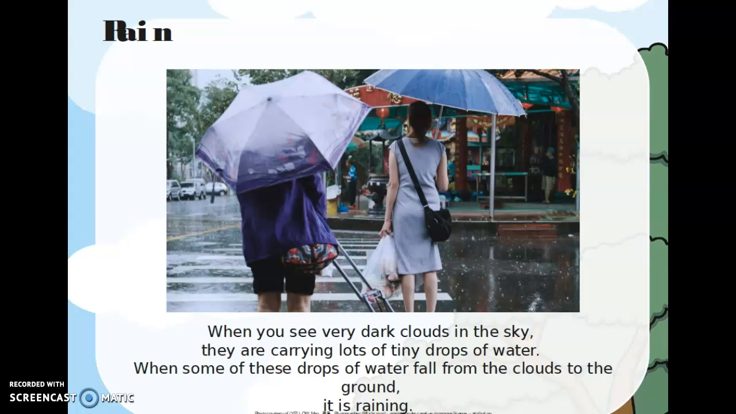Rain. When you see very dark clouds in the sky, they are carrying lots of tiny drops of water. When some of these drops of water fall from the clouds to the ground, it is raining.